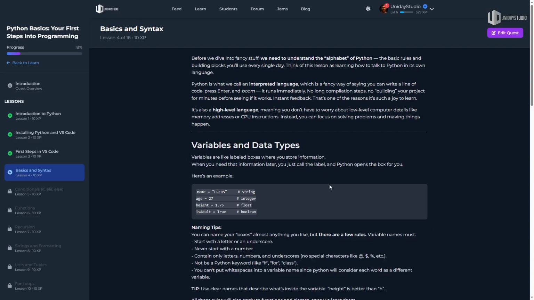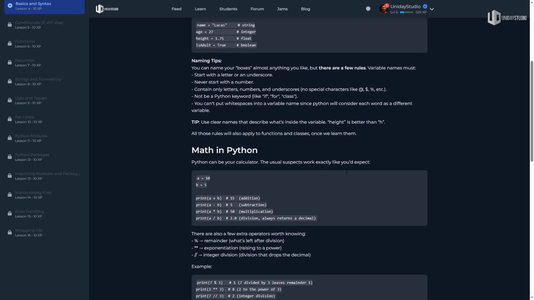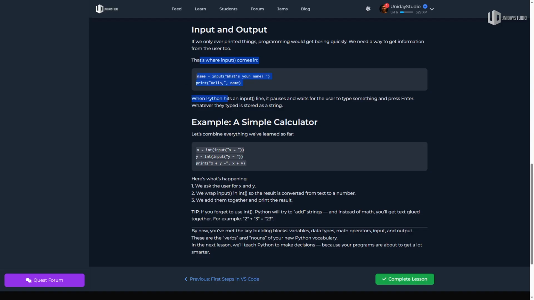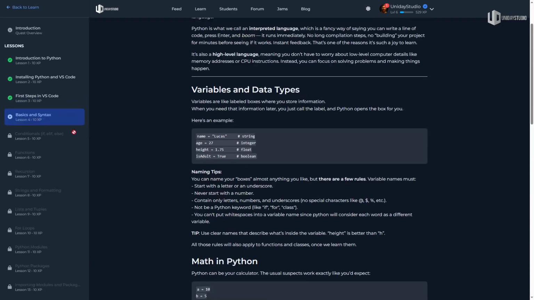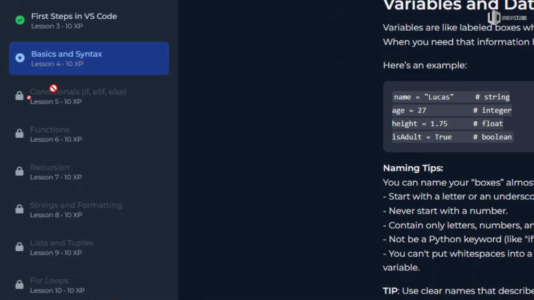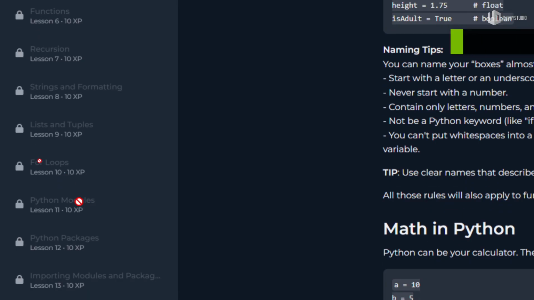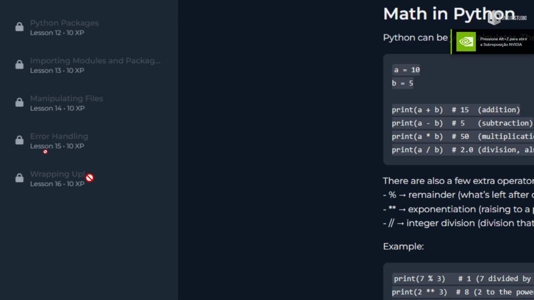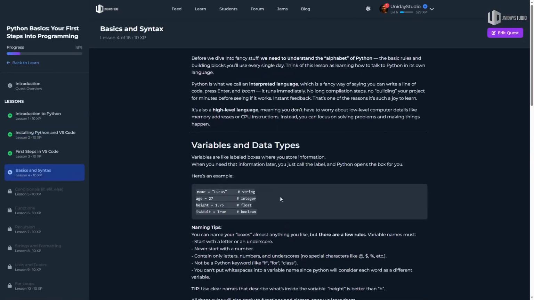So I click next lesson, and you can see we are into the Python basics and syntax. Again, I'm not here to read everything. It's meant for you to read on your own. You can read on your phone and all that in your house, and study Python to learn how to program in Python. So this is very nice, very cool. There's a lot of lessons here about syntax, conditionals, functions, recursion, strings, lists, tuples, for loops, Python modules and packages, files, error handling, and all that. So there's a bunch of cool stuff here.